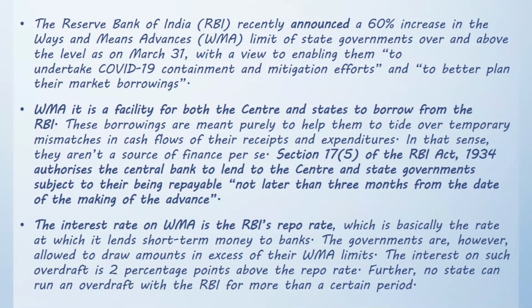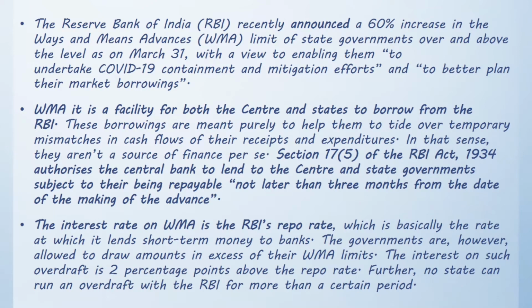Coming to the explanation. The Reserve Bank of India (RBI) recently announced a 60% increase in the ways and means advances limit of state governments over and above the level as on March 31st with a view to enabling them to undertake COVID-19 containment and mitigation efforts and to better plan their market borrowings. Ways and means advances is a facility for both the center and states to borrow from the RBI. These borrowings are meant purely to help them to tide over temporary mismatches in cash flows of their receipts and expenditures. In that sense, they aren't a source of finance per se.